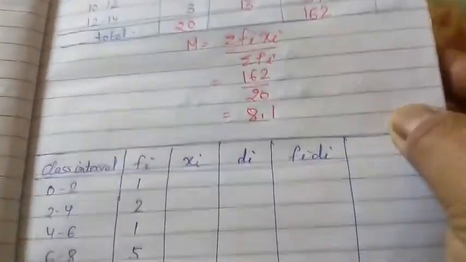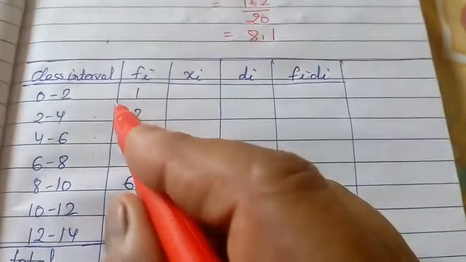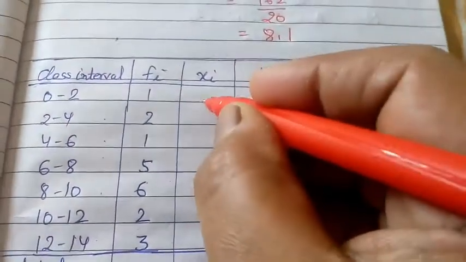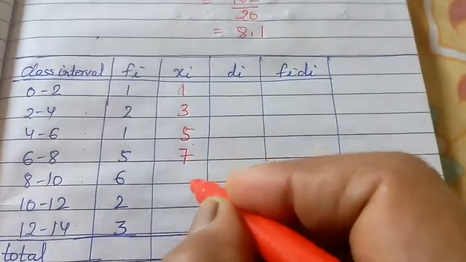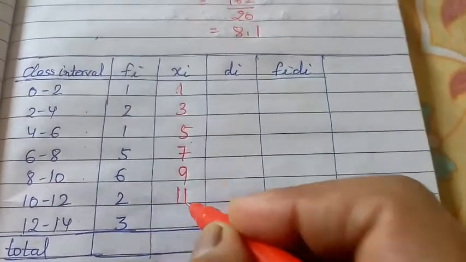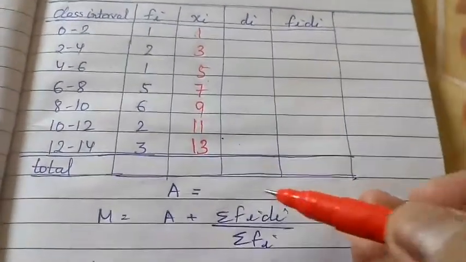If I want to find this mean by the assumed mean method, same question. The xi are 1, 3, 5, 7, 9, 11 and 13. Here di equals xi minus the assumed mean.